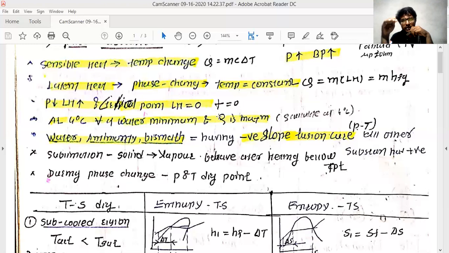That is exactly what is going to happen there, because at altitude the pressure of the atmosphere is going to reduce, and just because the pressure reduces, you need to supply more latent heat to boil that substance. So this is the explanation for why, if the pressure reduces, the latent heat increases.